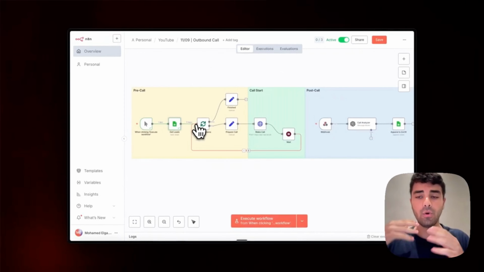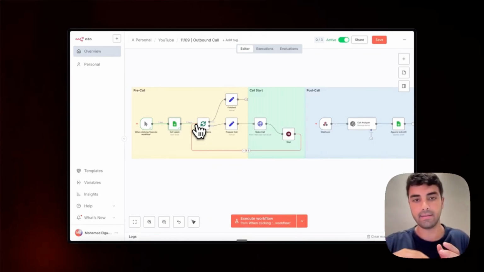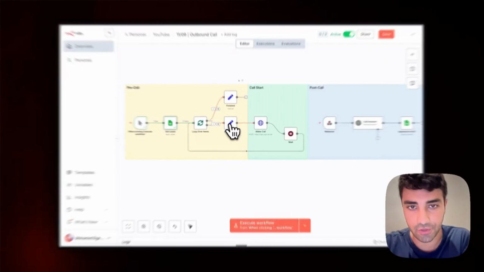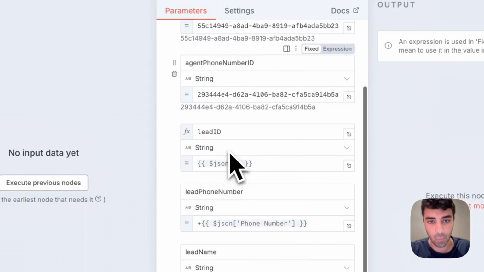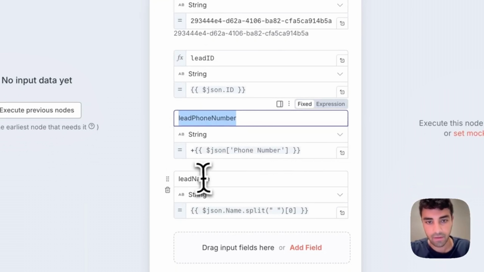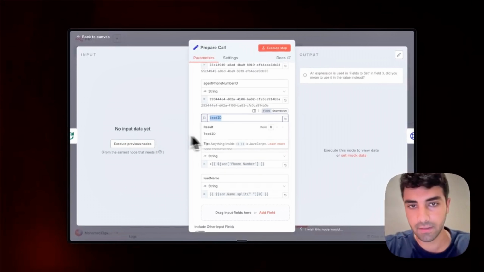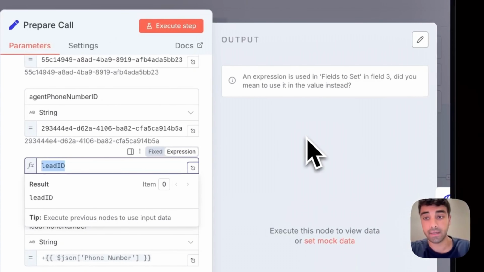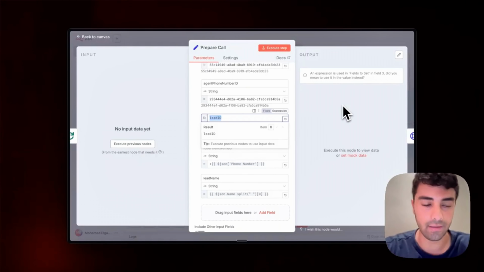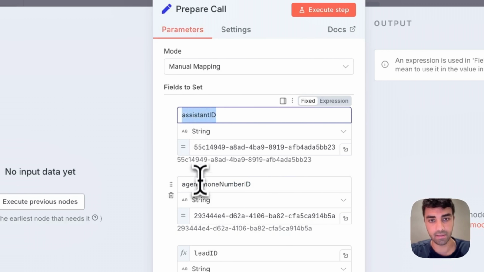Awesome. So now, once we get the people that we want to call, of course, it will be a chunky number. What we want to do is to loop through every person one by one. And what that means is that we will start with the first call in this case. And we have here a node to just prepare the fields. So we will go through this exactly later, but we're pretty much putting the number of the person. We're preparing the name and the ID, like an identifier for the lead. In this case, we just numbered it like 1, 2, 3, 4, 5, but you will probably have a more sophisticated ID, because then it helps us to use later for tracking the outcome.